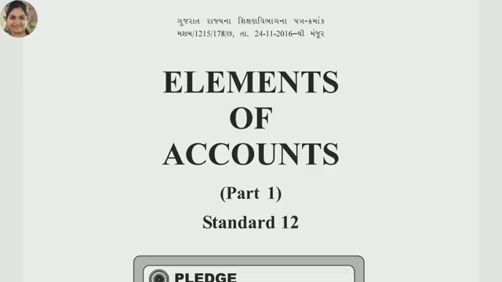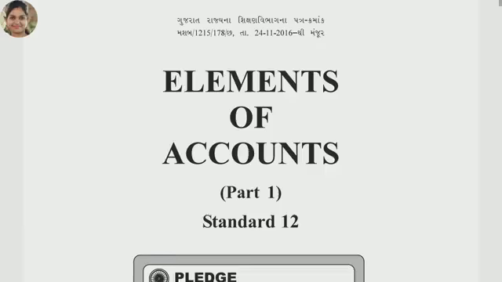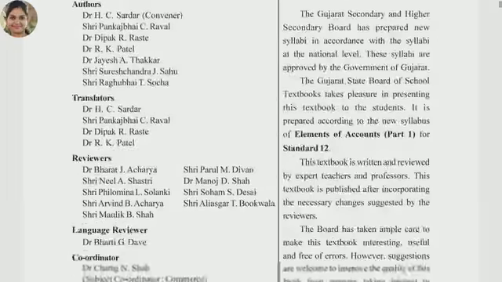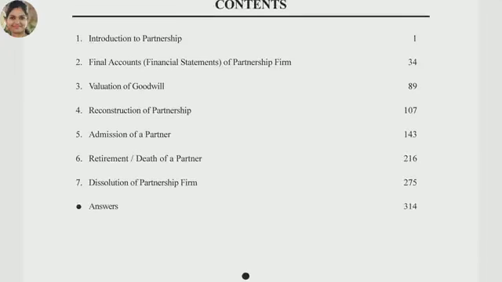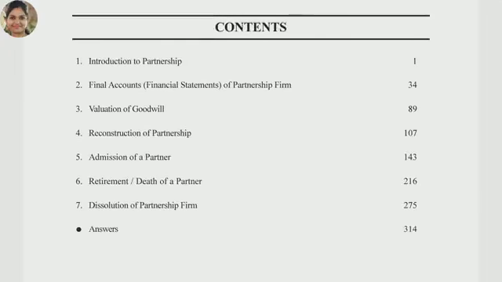There are total two parts in the accounts, part 1 and part 2. In part 1, we will study the partnership firm, and in part 2, we will study a company's accounts. Right girls? There are total 7 chapters in part 1. You can see here, these all 7 chapters are regarding the partnership firm.